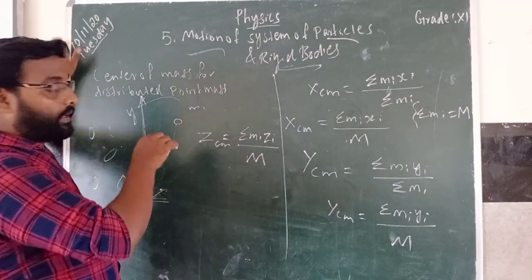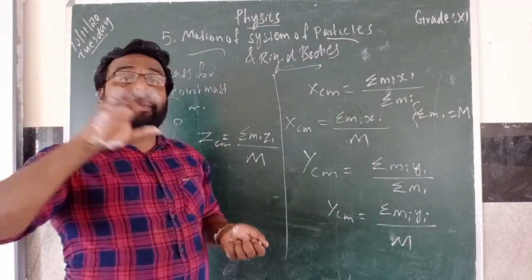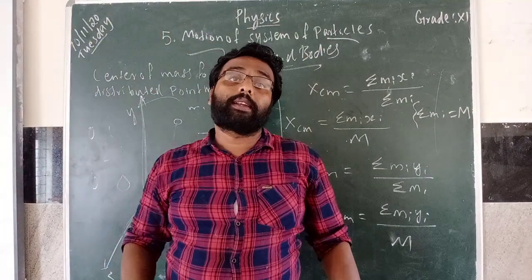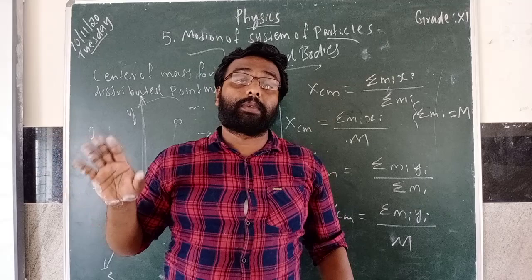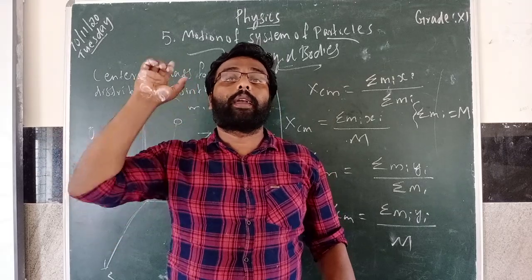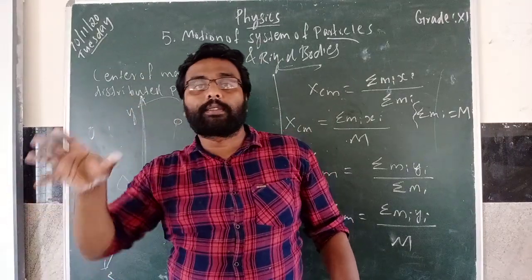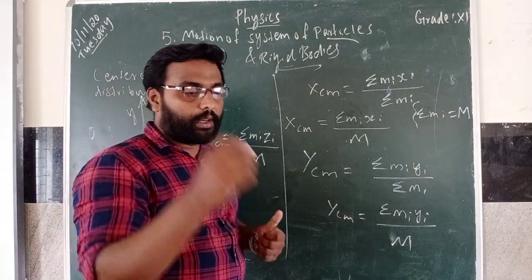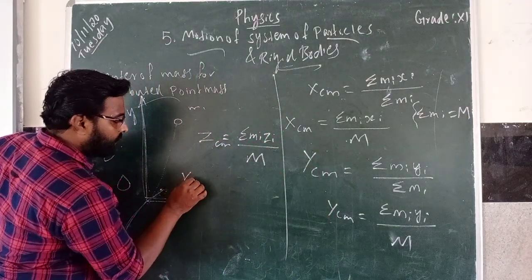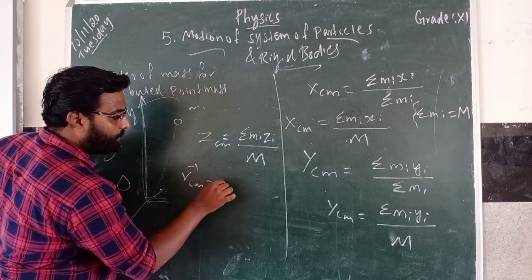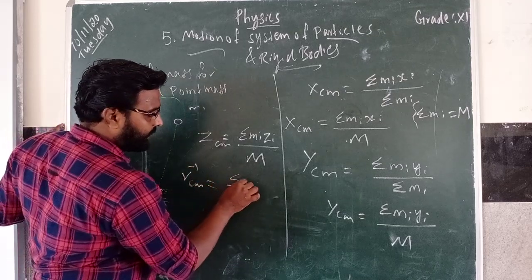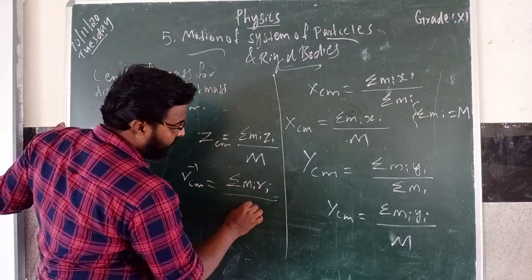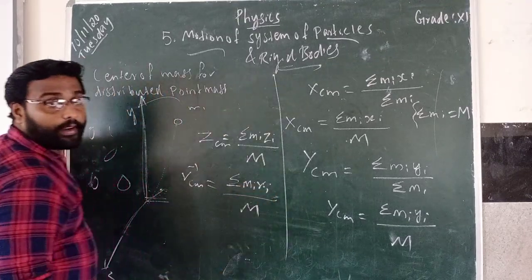Whole thing means the particles which are distributed in the Cartesian coordinate system, that is in x, y, z. All these coordinate systems, if it is distributed in all of them, you can use this formula: RCM is equal to summation Mi Ri by M. What is this Ri?